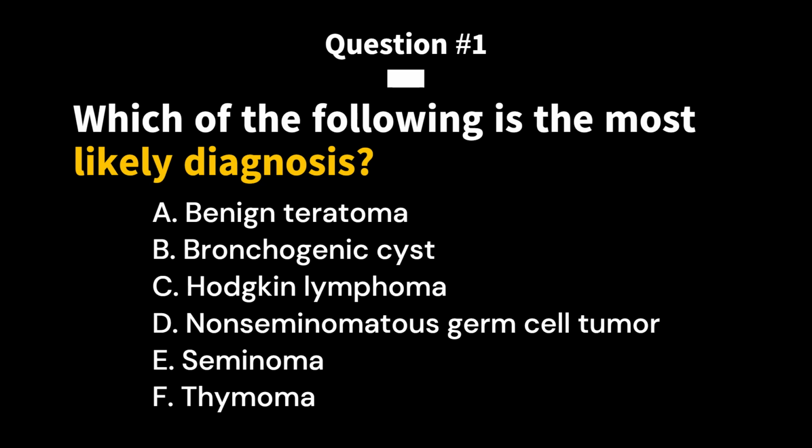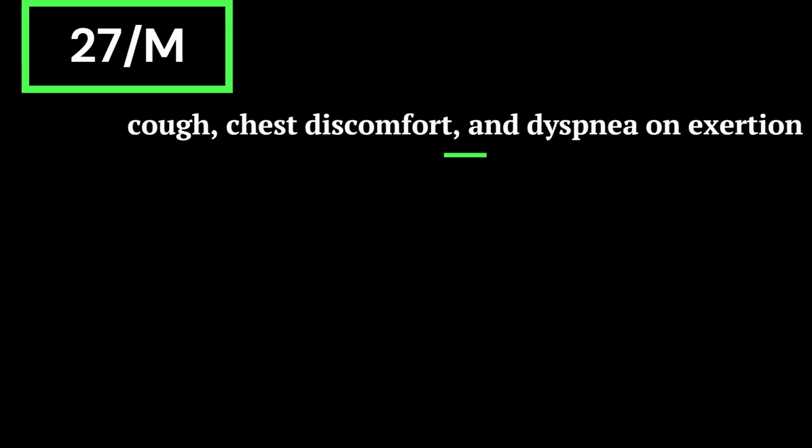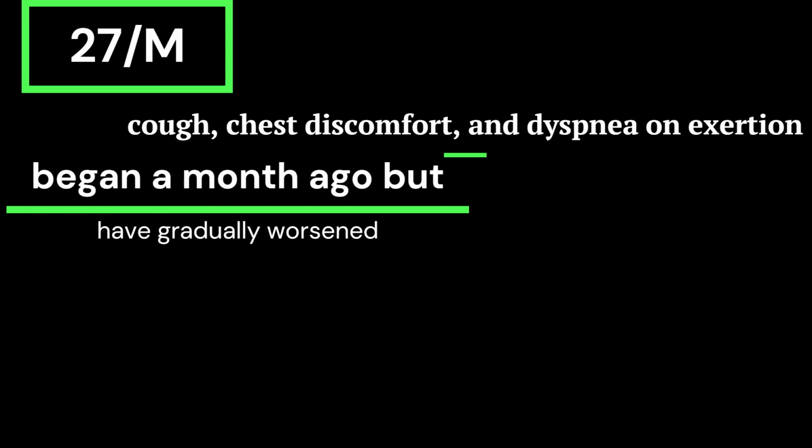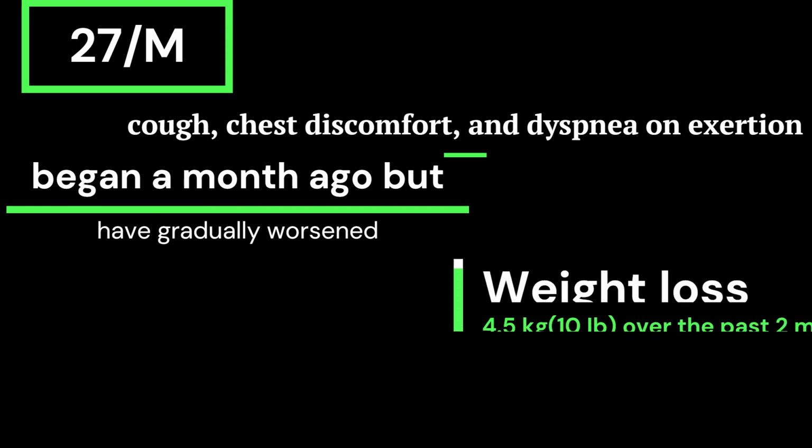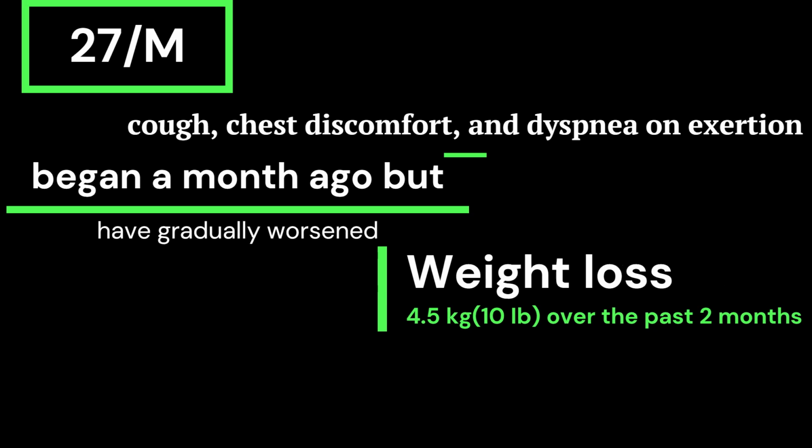E. Seminoma. F. Thymoma. The case scenario is: a 27-year-old man comes to the office due to cough, chest discomfort, and dyspnea on exertion. Symptoms began approximately a month ago and were initially mild but have gradually worsened. He has also lost 4.5 kilograms over the past 2 months. The patient has no chronic medical conditions.